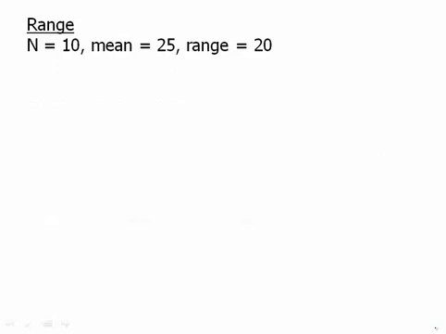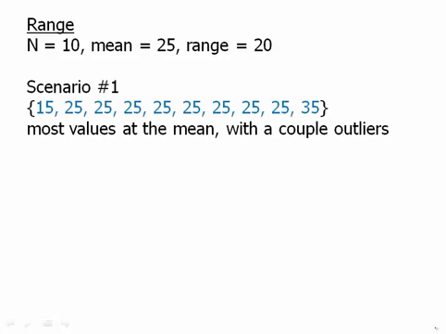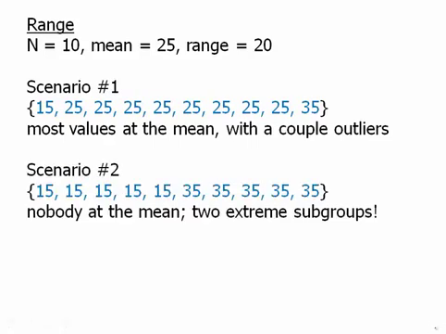So consider this. Suppose we have a set of 10 numbers with a mean of 25 and a range of 20. And we want to know, what kind of story do we have here? Well, story number one is that most of the values are at the mean, and we just have a couple of outliers. Another scenario is that everyone's an outlier: you just have 5 numbers at the extreme low end and 5 numbers at the extreme high end.